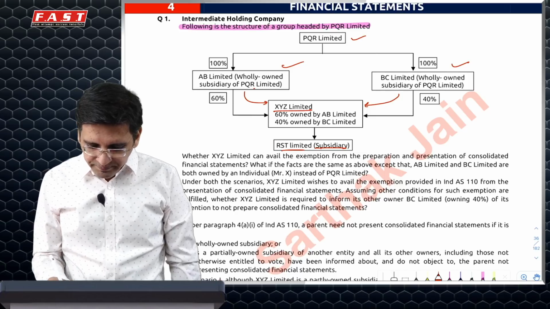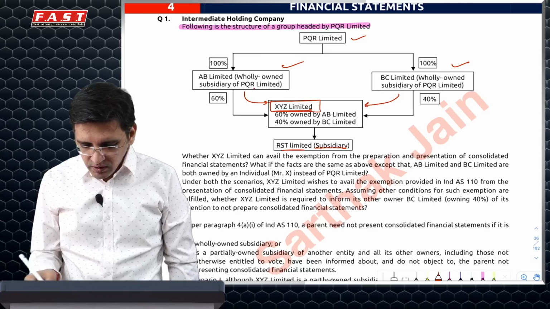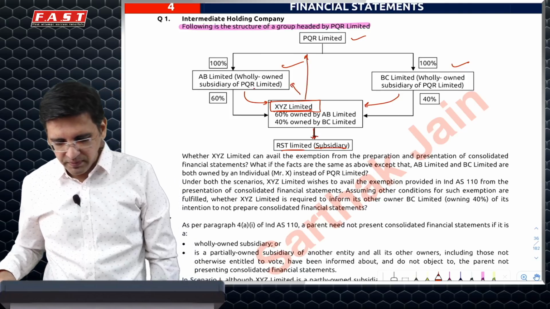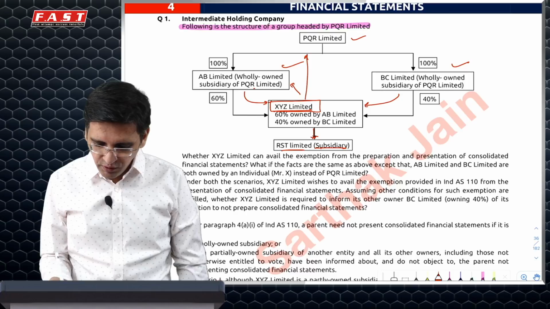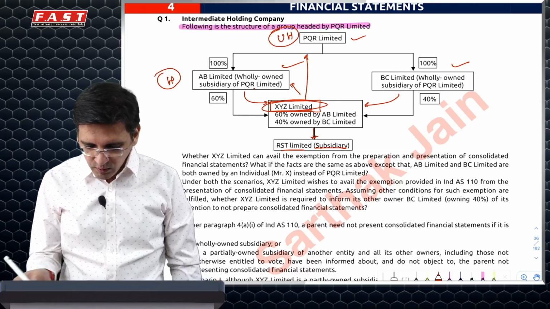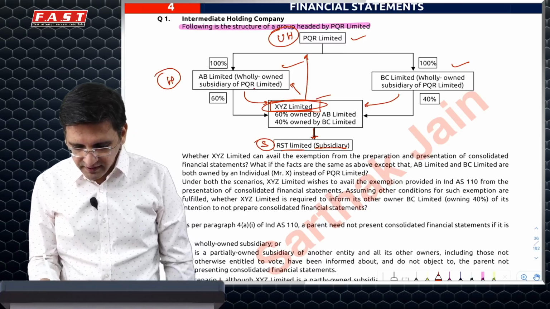The question says this being an intermediate holding company because it has a subsidiary and it also has a parent. In fact, one parent and one ultimate holding company. So for XYZ, the question is there. This is holding, and this is ultimate holding, and this is its subsidiary. It's asking whether it has an exemption to prepare consolidated financial statements.